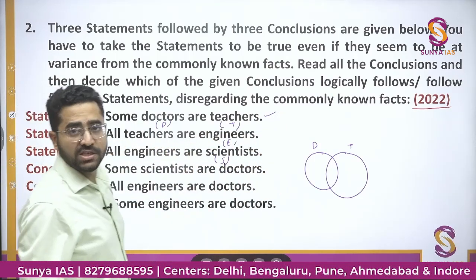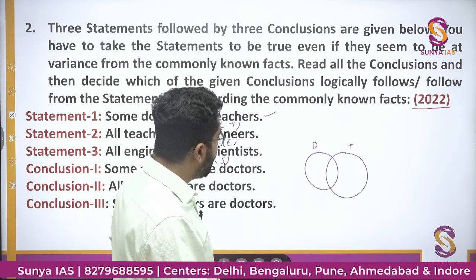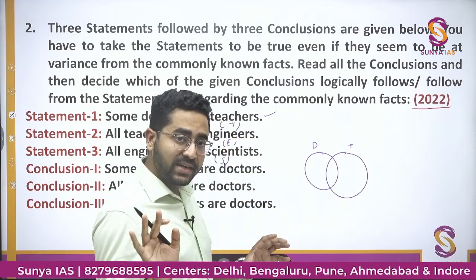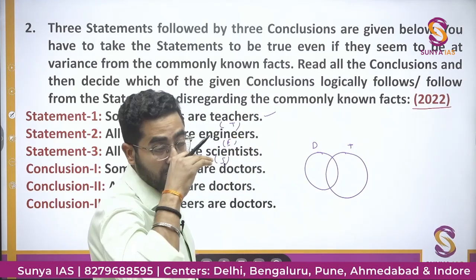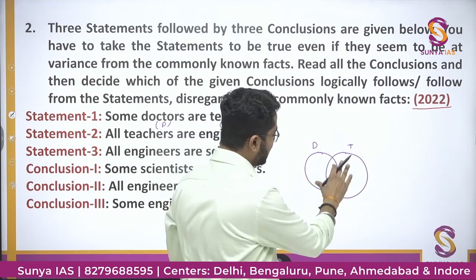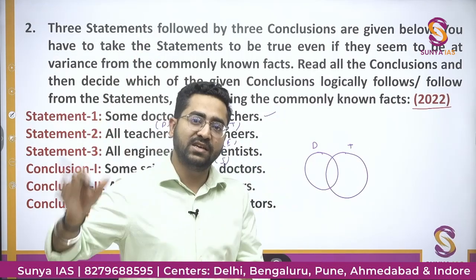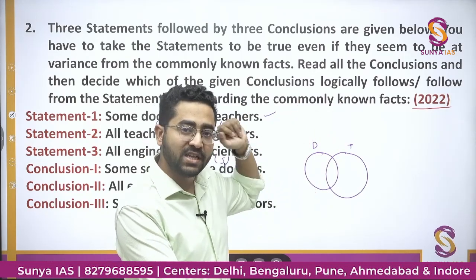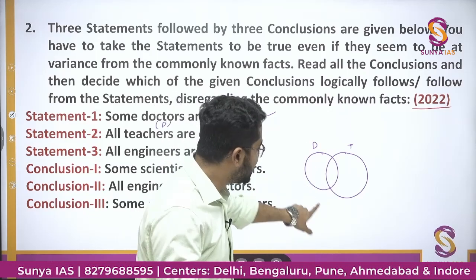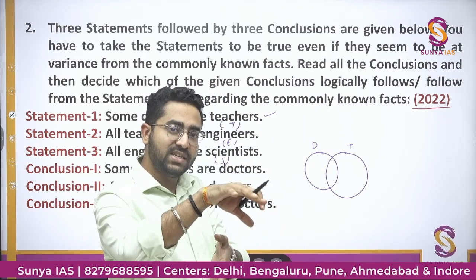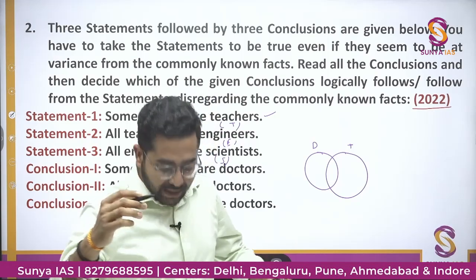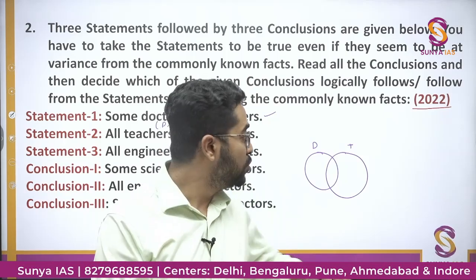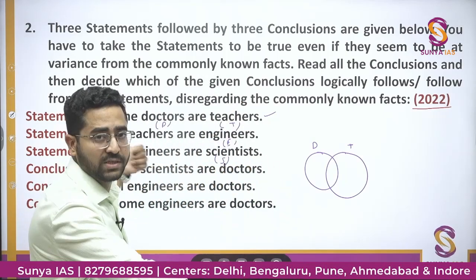All teachers are engineers. What I can do is make a general Venn diagram where it would intersect as many circles as possible where the relationship is not given. So all teachers are engineers means this teacher section would be coming under engineer, but this doctor section can also come because we don't know the relationship between doctor and engineer. But we will intersect this circle. Some doctors are engineers, some doctors are not engineers. Then you will get a better understanding, and you will be closer to your answers, to your conclusions.